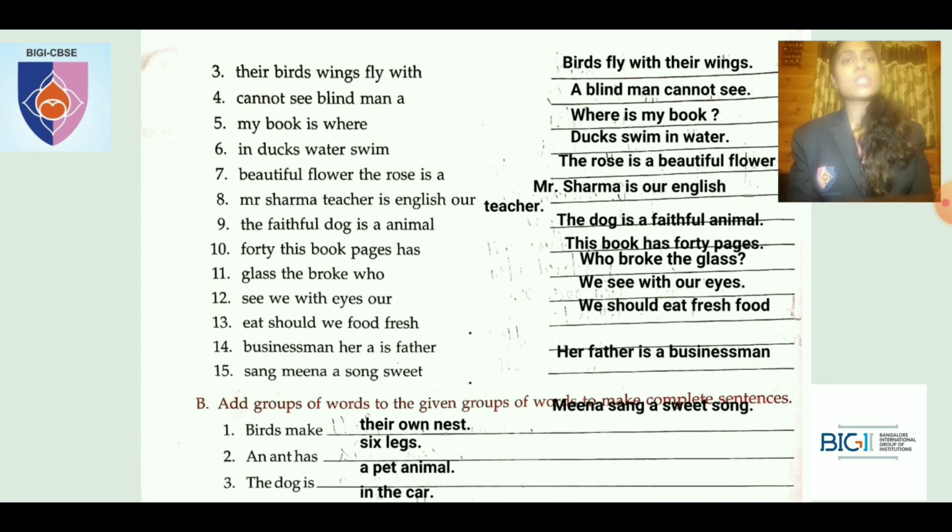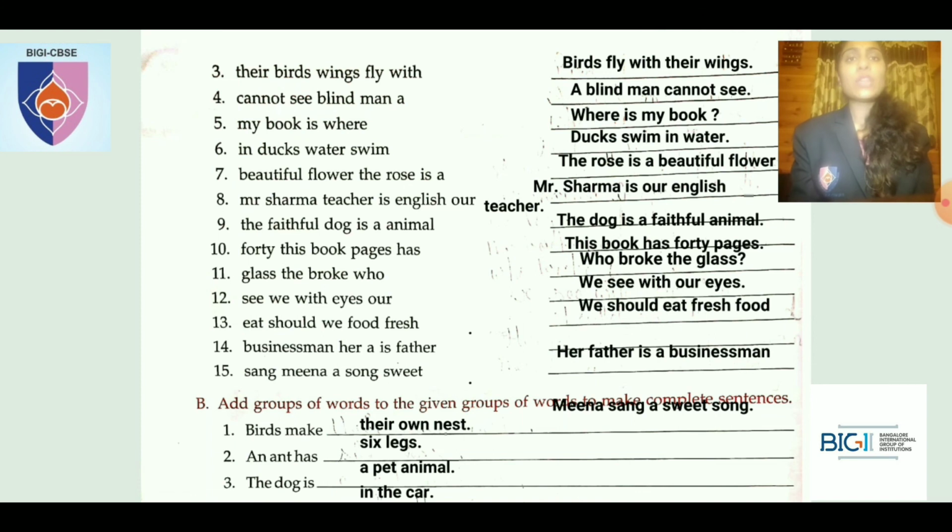In ducks water swim, so it should be ducks swim in water. So D will be in capital, ducks swim in water, full stop. Beautiful flower, the rose is a. So how do you rewrite it? The rose is a beautiful flower, full stop. So the T will be in capital.